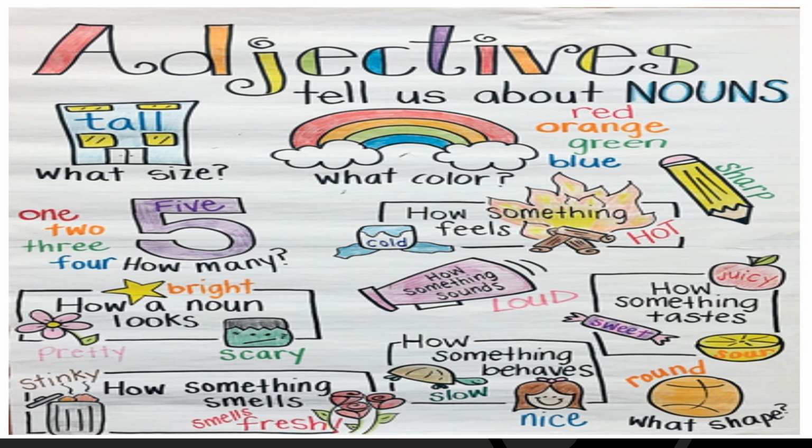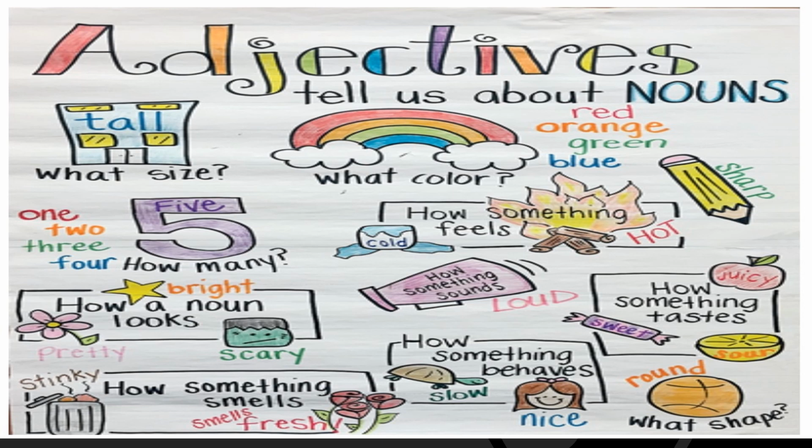It also tells us how something smells. Flowers smell fresh. See the garbage can. Stinky. Now look here. It tells us what color. All color words are adjectives.